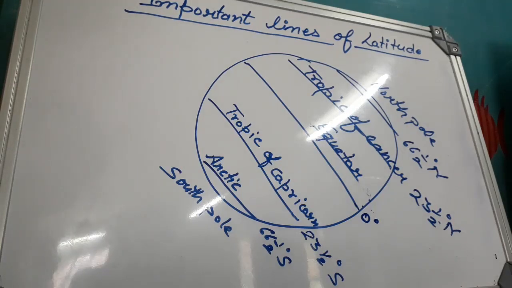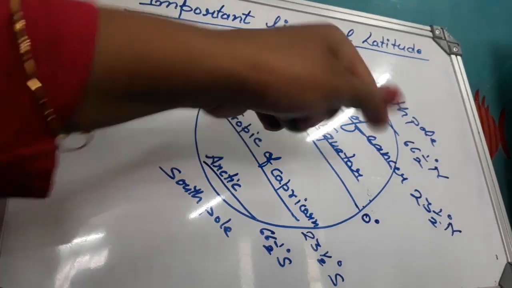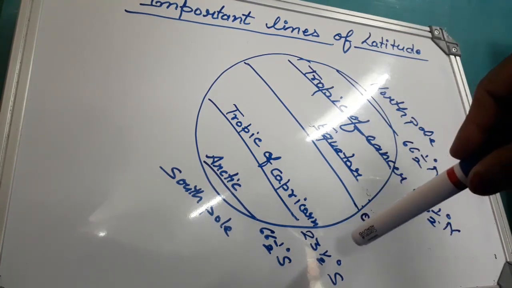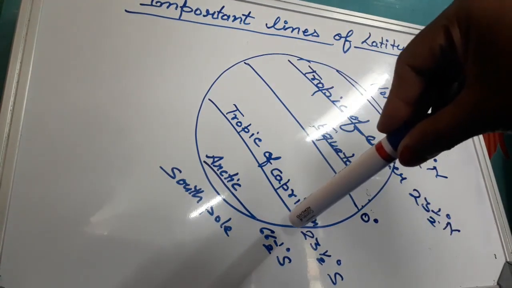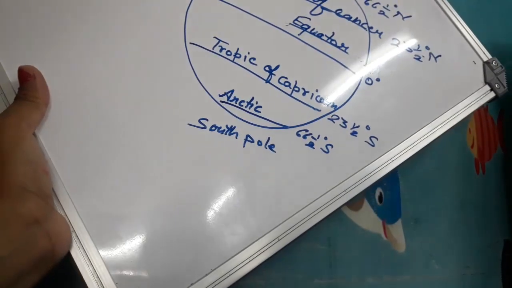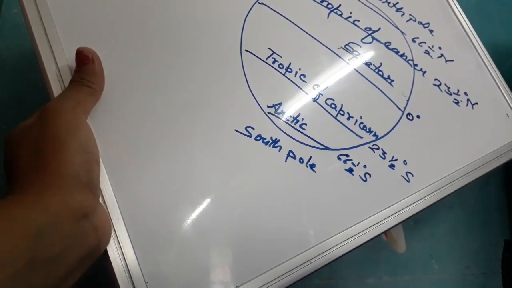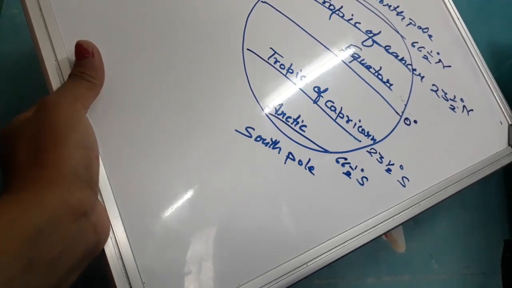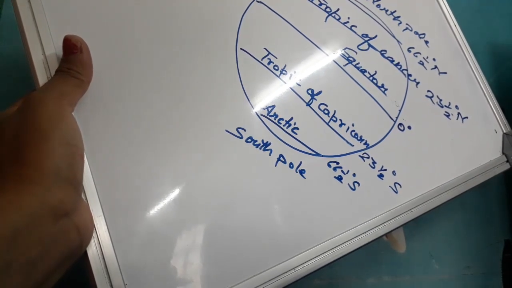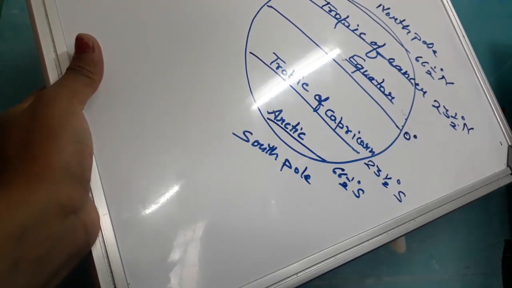Now look at the board. Here are the important lines of latitude. North Pole, Tropic of Cancer, 23 and a half degrees north. Equator, Tropic of Capricorn, 23 and a half degrees south. Arctic Circle, 66 and a half degrees, and South Pole. Okay, these are important lines which are drawn on the earth, drawn on the globe. You have to draw this picture in your notebook when you write the answer.